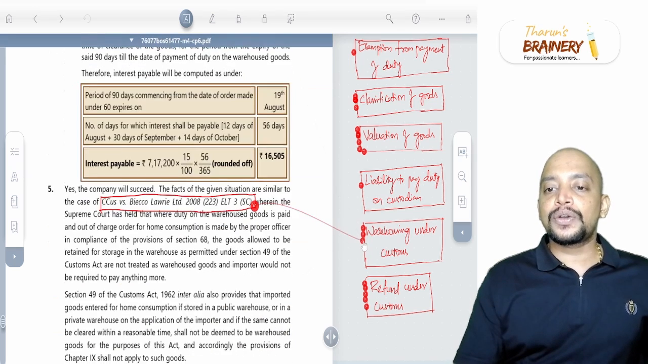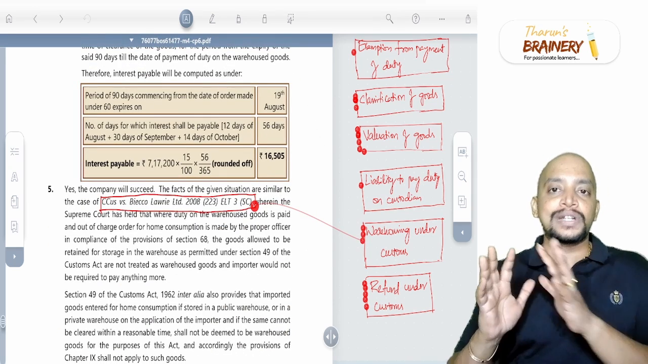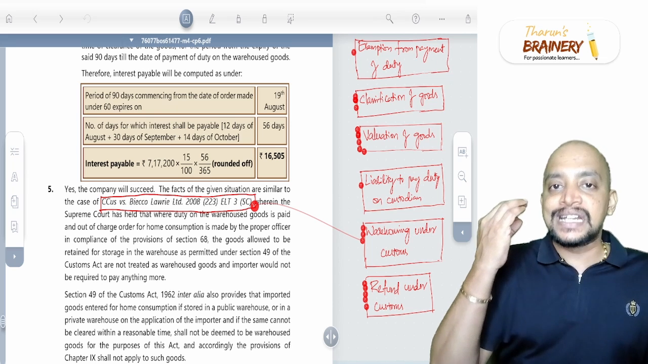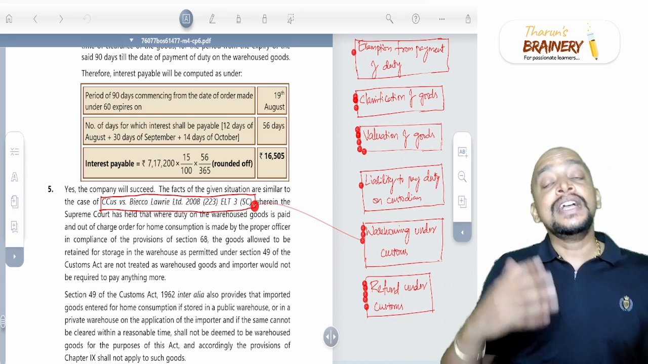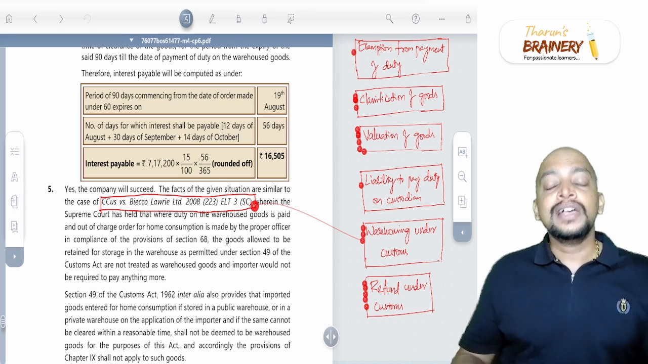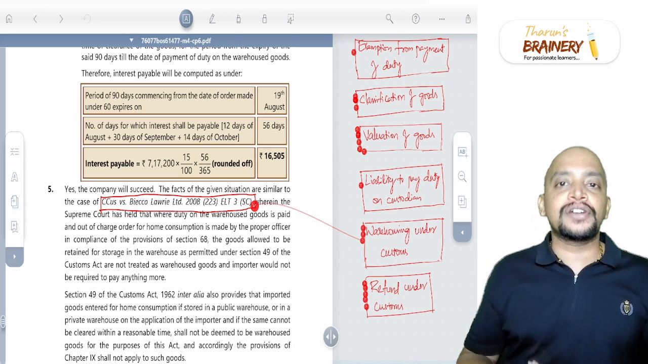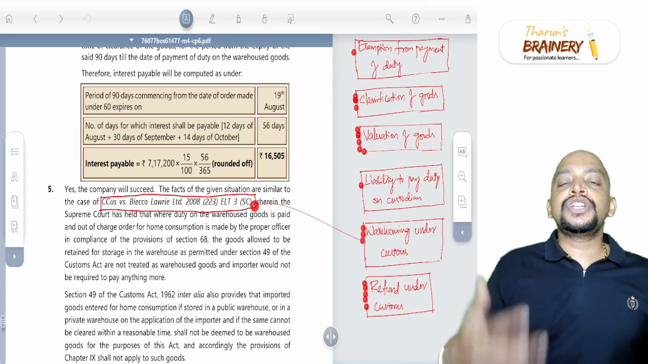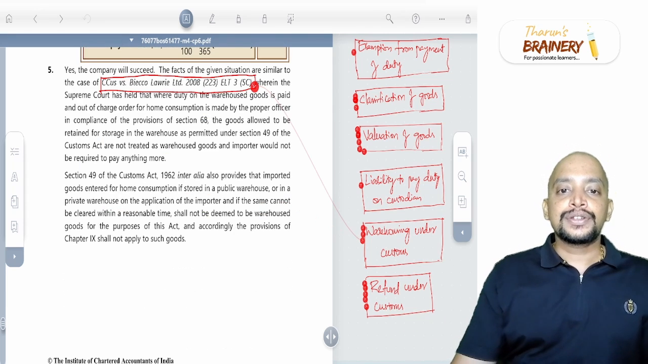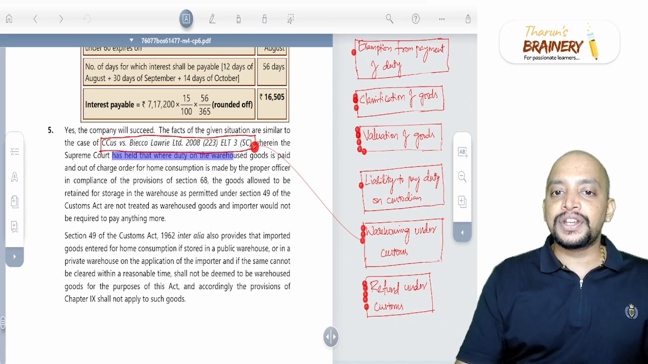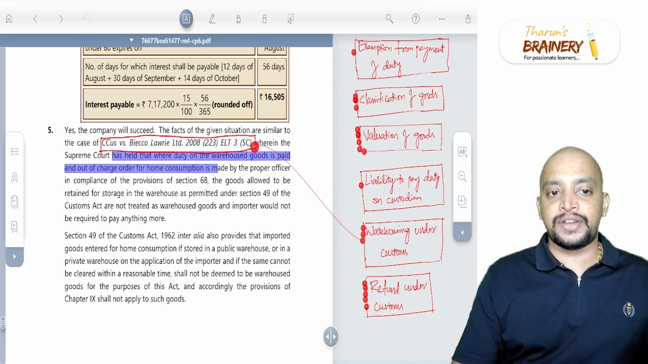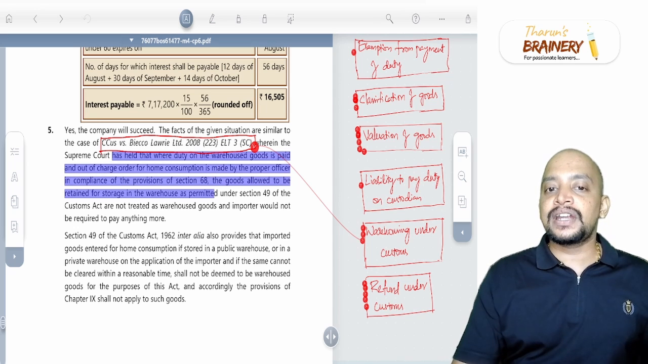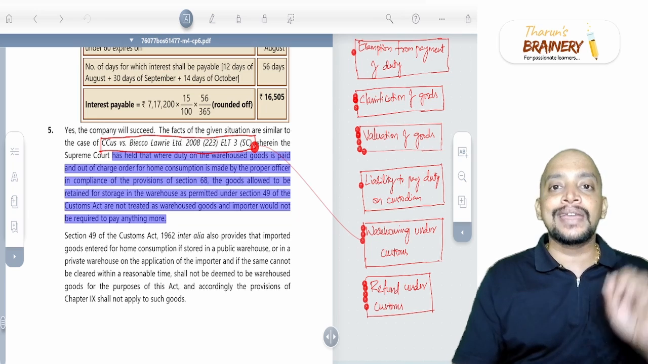So in the Bioco Lorry Limited case, the Supreme Court is telling that once the ex-bond bill of entry is filed, the customs duty rate prevailing at the time of the ex-bond bill of entry should be taken. Even though by virtue of section 49 the goods are kept in the warehouse even after payment of duty, it does not mean that we need to pay any increase in the customs duty. The Supreme Court held that when duty on warehoused goods is paid and an out of customs charge order for home consumption is made by the proper officer, the goods allowed to be retained in storage are not treated as warehoused goods, and an importer would not be required to pay anything more.